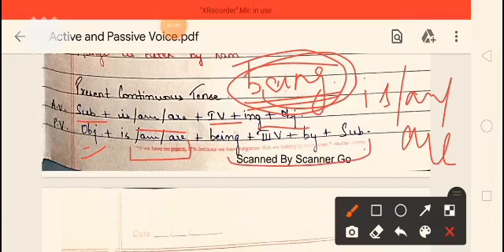The rest remains the same. So you just need to understand the general rule, and then with some changes in the helping verb, the structure will become easy. So: object plus helping verb, that is is, am, are, plus being plus third form of the verb plus by plus subject.